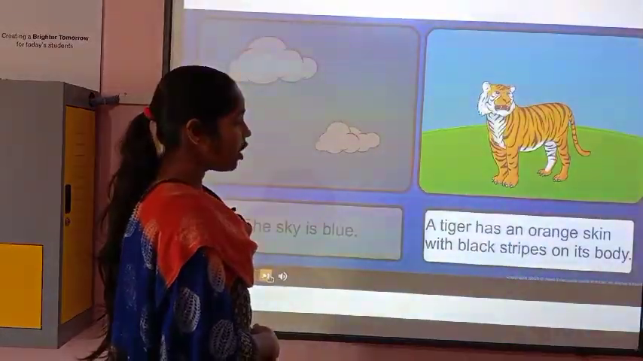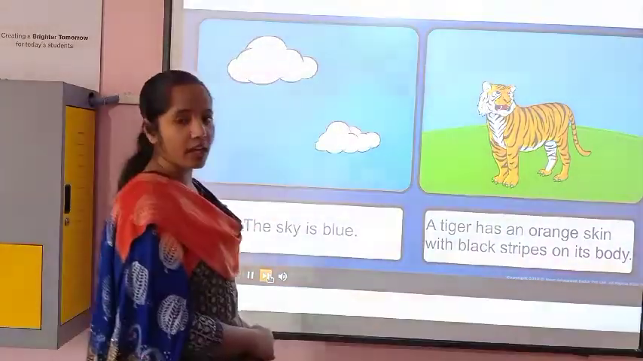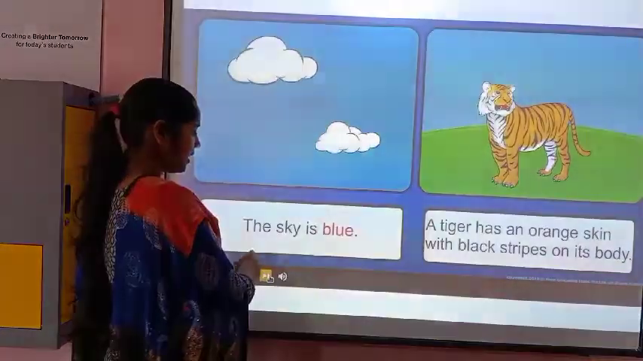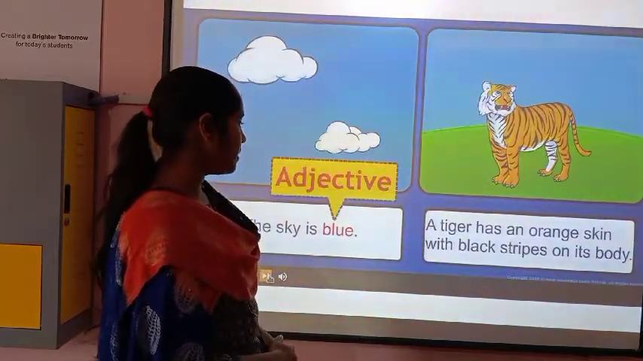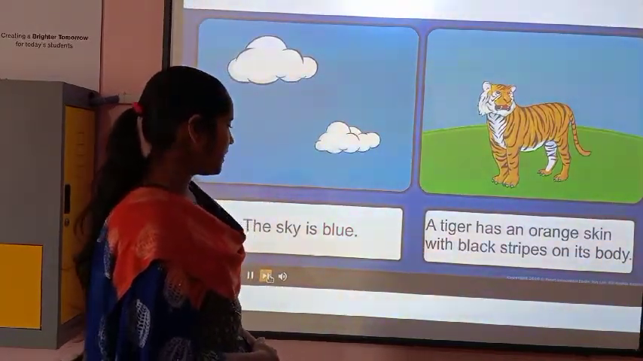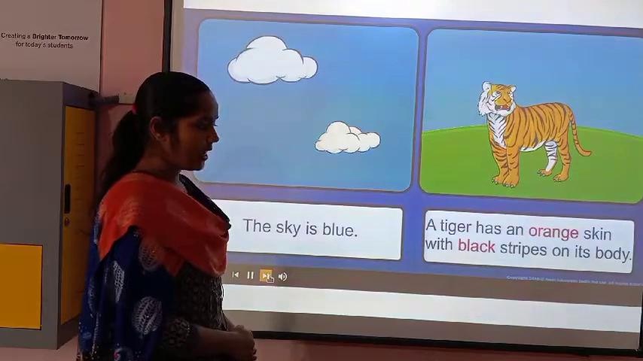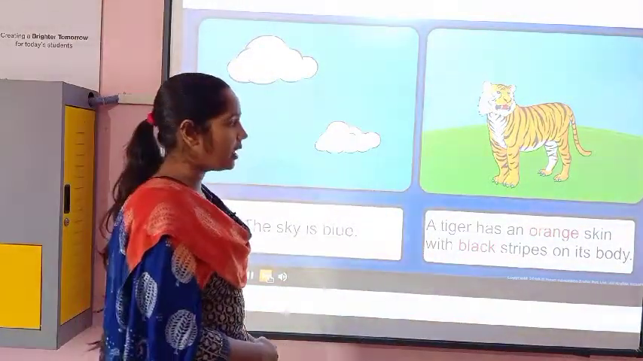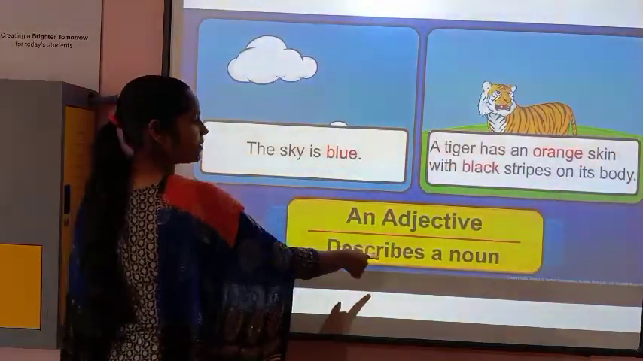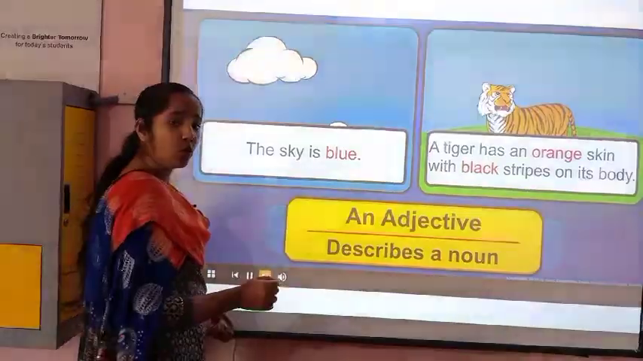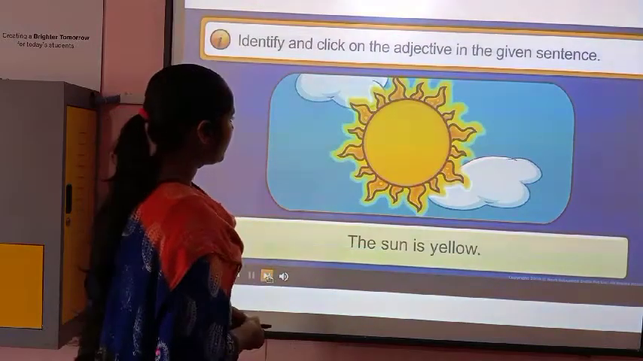A tiger has an orange skin with black stripes on its body. So the tiger has an orange skin. Blue is the adjective in the earlier sentence, orange will be the adjective and black will be the adjective. It's a color, so it is saying the color of the given noun. An adjective describes a noun, as I told you. Now let's check.